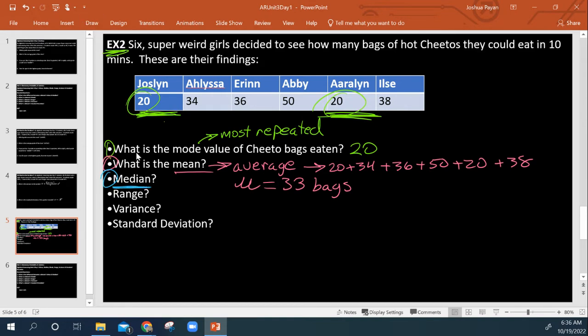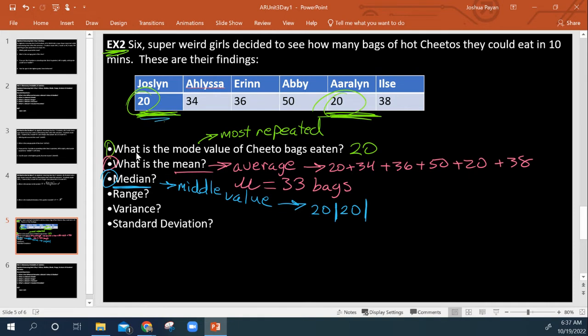Okay. Median is kind of like the middle value, right? So we have six, so there's a problem with that. But to figure this out, first of all, we need to arrange them in ascending order from left to right. So the lowest value is 20, and then we have 20 again. I'm going to separate these with little lines, stay organized here.